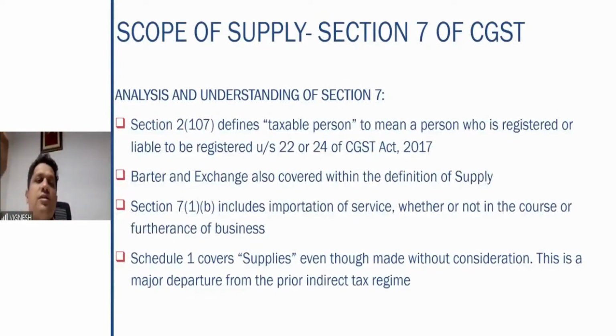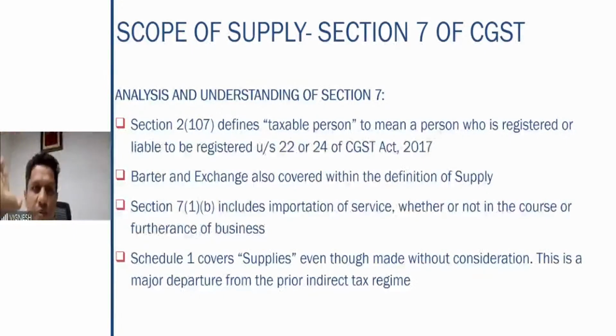So you need to understand what that other section is also. So 22 or 24 covers the registration, right? A person who is registered is automatically a taxable person. In the registration chapter, you will understand this concept better. If the threshold limit is 20 lakhs, if your aggregate turnover crosses 20 lakhs in the financial year, you are supposed to be registered mandatorily.